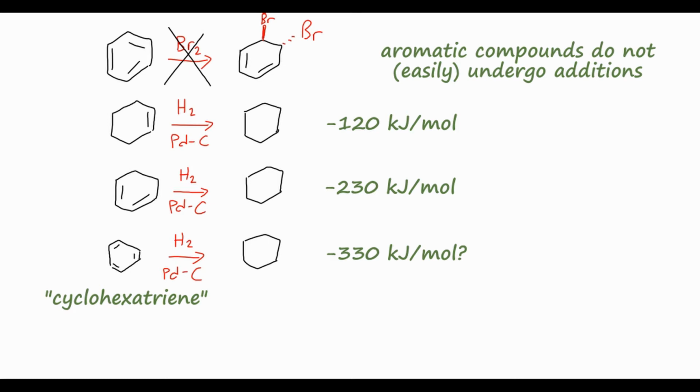However, if we perform this same reaction with benzene, we still draw benzene with these three double bonds and three single bonds, but when we measure the heat of hydrogenation, we find that it is actually around minus 206 kilojoules per mole. Not only is this much lower than the hypothetical 330 kilojoules per mole, it's actually a lower heat of reaction than even the cyclohexadiene starting material. So this might be surprising. We're adding an extra double bond, but we're actually getting an even more stable molecule. So why does this happen?